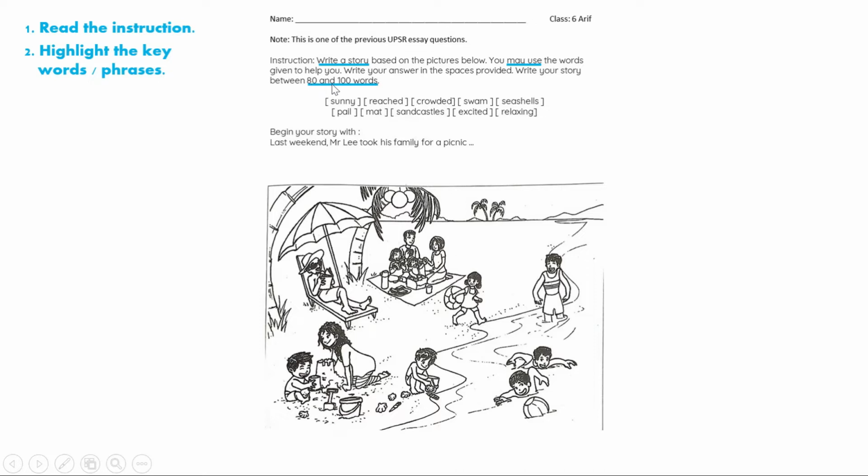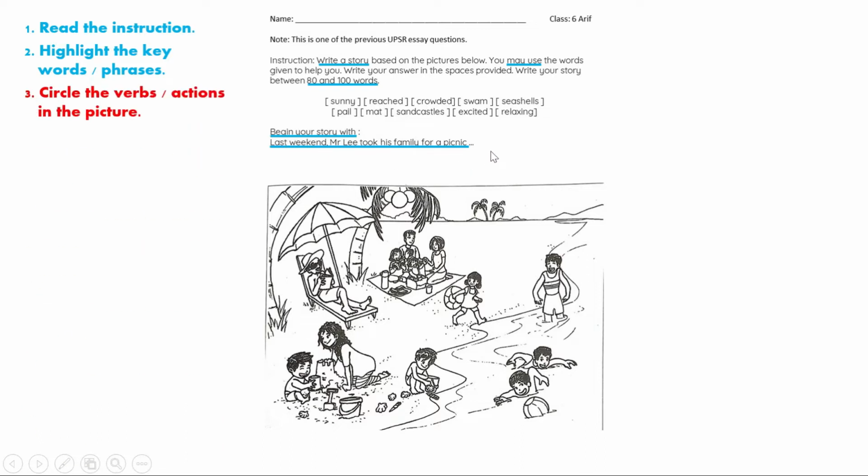Next. Between 80 and 100 words. So you shouldn't be writing too little or too much. I can accept plus minus 10 or 15 lah. So even if you write 70 to 115 words, it's acceptable. Okay, don't write too little, don't write too long. Okay, and begin your story with: Last weekend, Mr. Lee took his family for a picnic. Okay, so you must begin your story with this sentence.